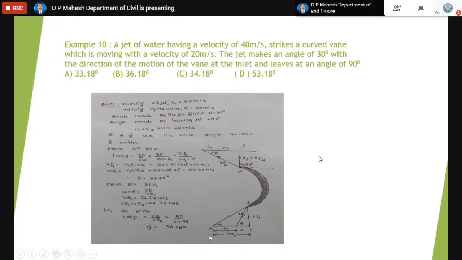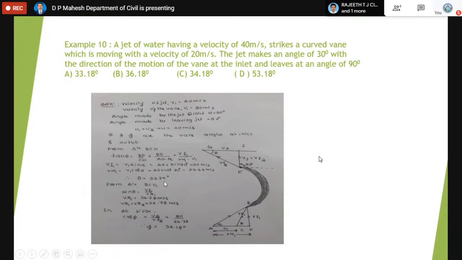Then what is VF1? In the triangle ABD, alpha is known to you as 30 degrees and the side AB is also known to you as V1. Thereby, we can find VF1 and VW1 like this. Once that is known, you can go back and substitute, and you can find theta. That is called the vane angle at inlet.